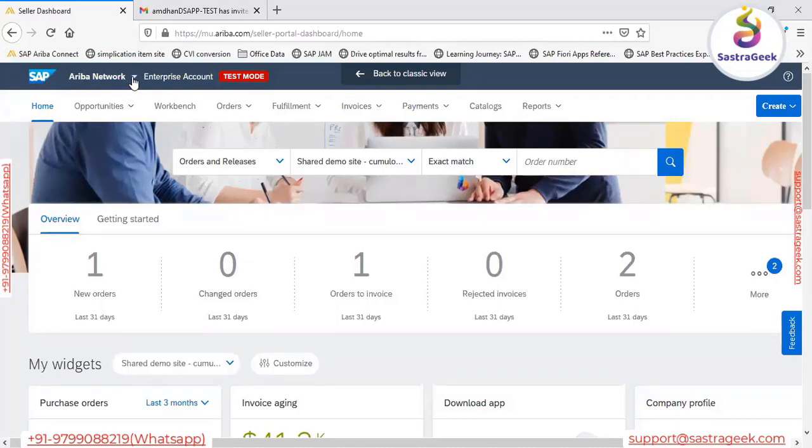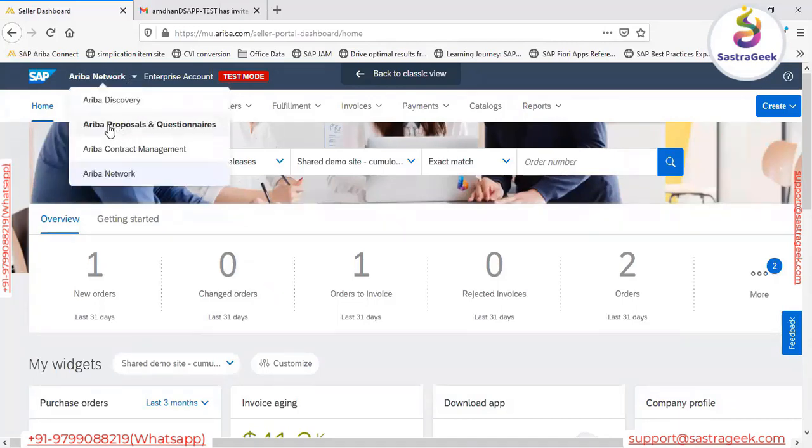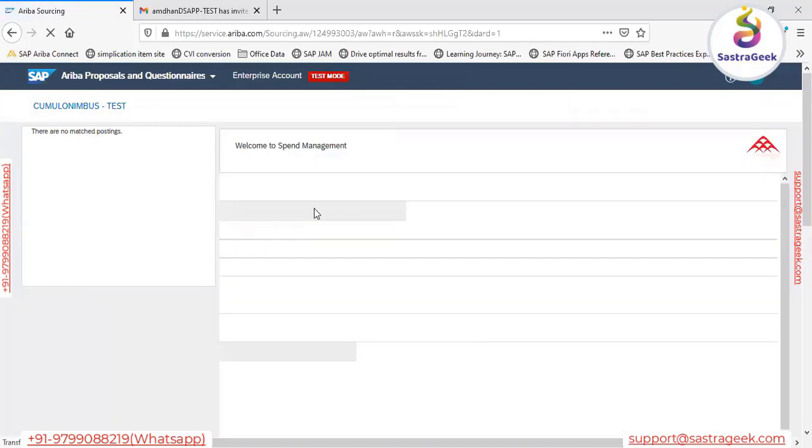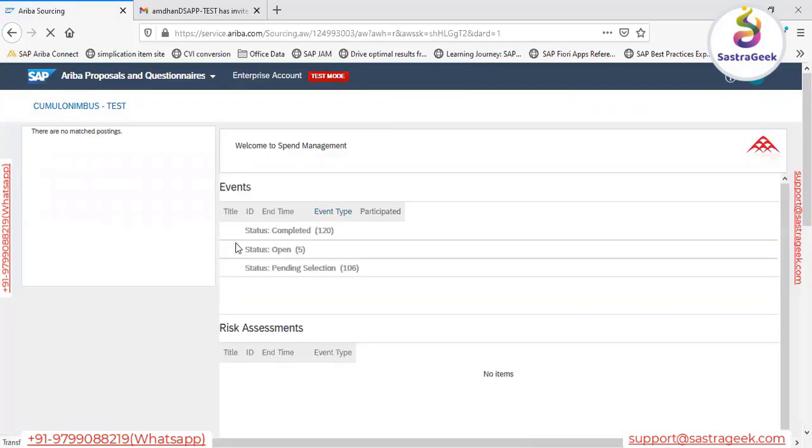To find that sourcing and proposal, we can see this option, Ariba proposals and questionnaires. To see that bidding event, the supplier has to come to Ariba proposals and questionnaires.